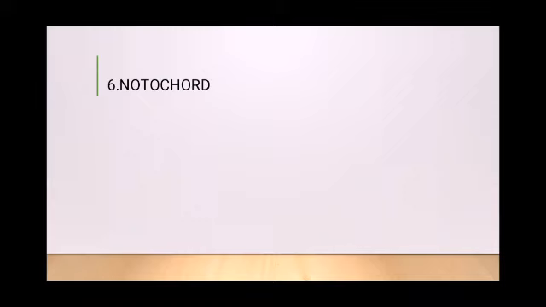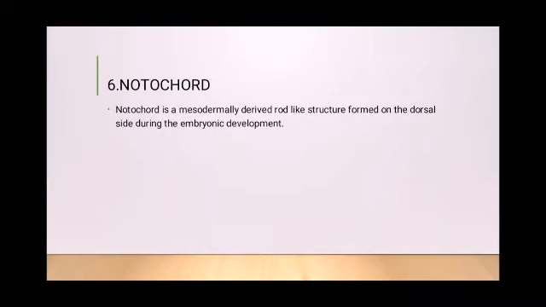Finally, we have a notochord. What is a notochord? A notochord is a mesodermally derived rod-like structure formed on the dorsal side of the animal during the embryonic development. So, notochord is a structure that may be persistent in some animals, and in some the notochord is not at all present during their embryonic development. Sometimes the notochord was present during the embryonic development, but it regressed. And in some organisms, it is still persisting even after they have been born. So based upon that, organisms can be called chordates or non-chordates.